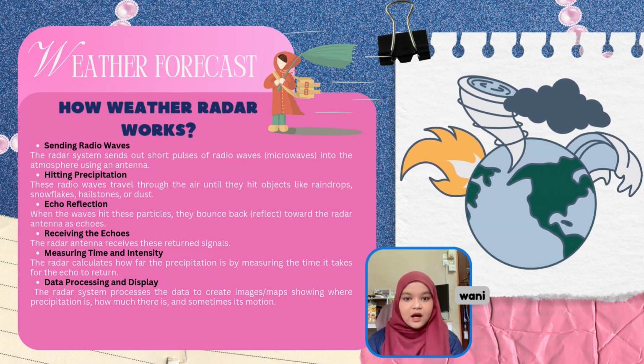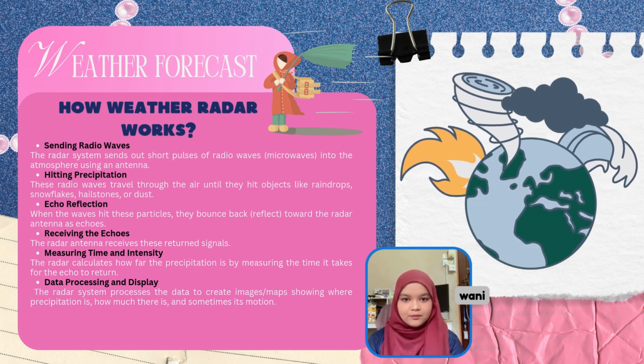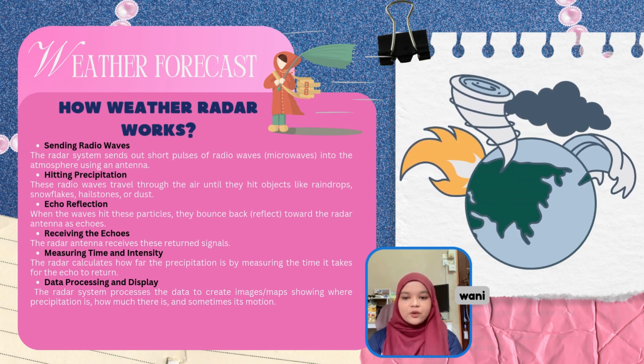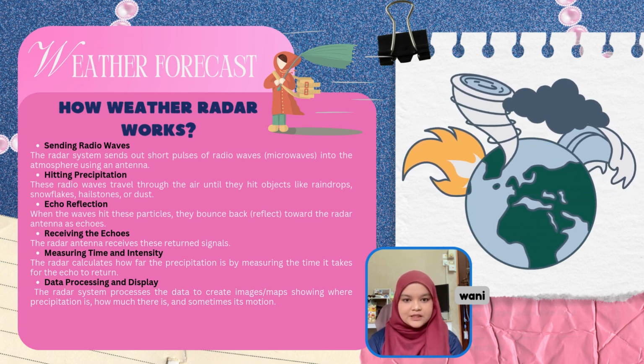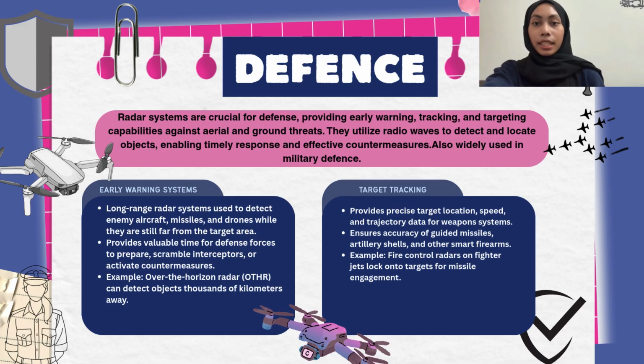The radar calculates how far the precipitation is by measuring the time it takes for the echo to return. Sixth, data processing and display. The radar system processes the data to create an image or map showing where the precipitation is, how much there is, and sometimes its motion.